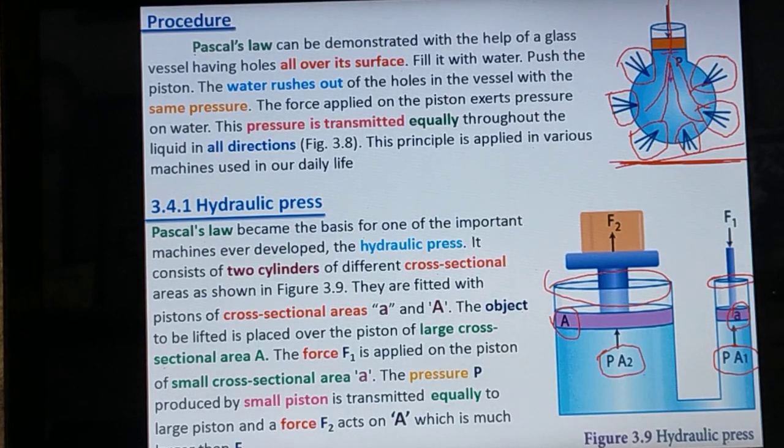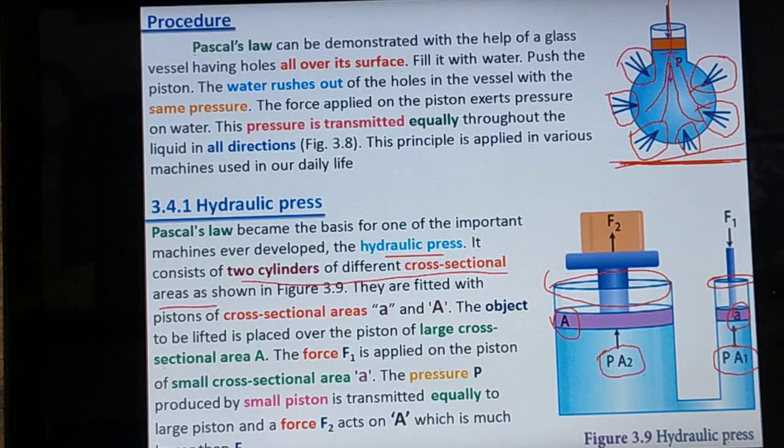Listen. Pascal's law became the basis for one of the important mechanisms ever developed, the hydraulic press. It consists of two cylinders of different cross-sectional areas as shown in the figure.